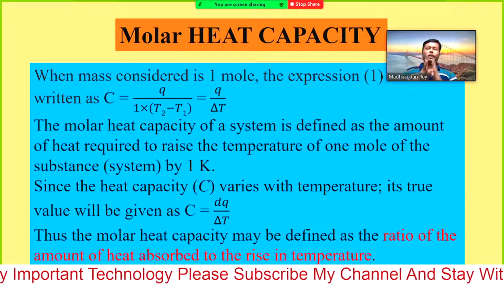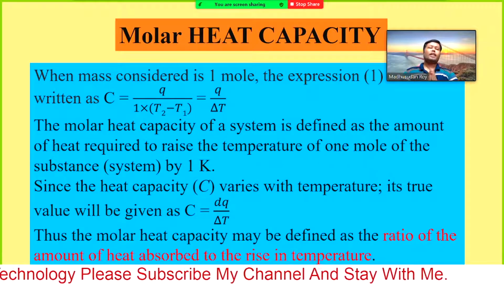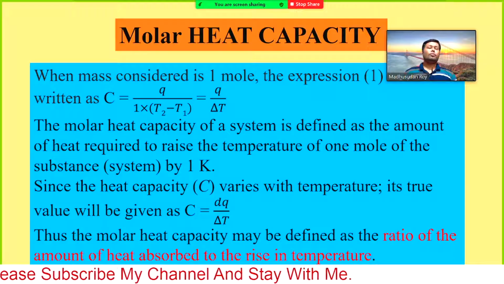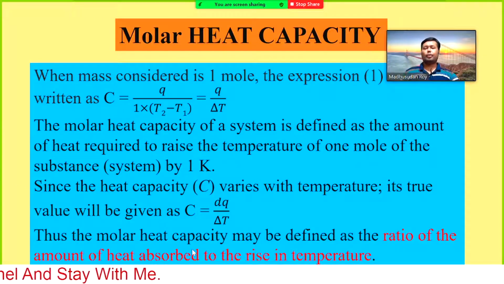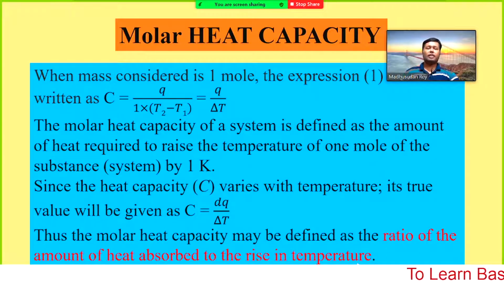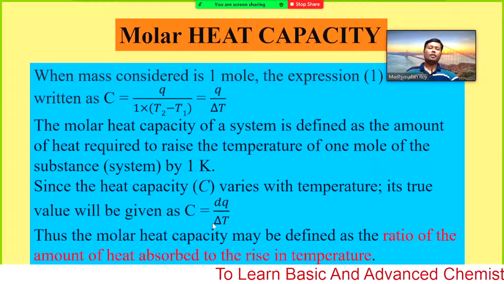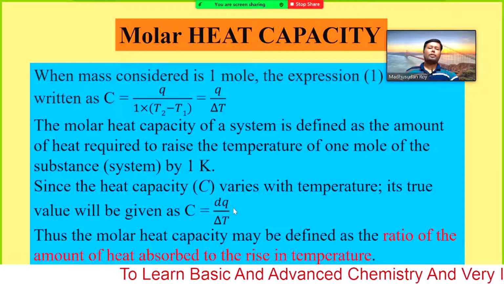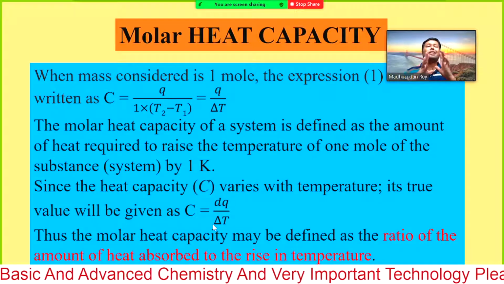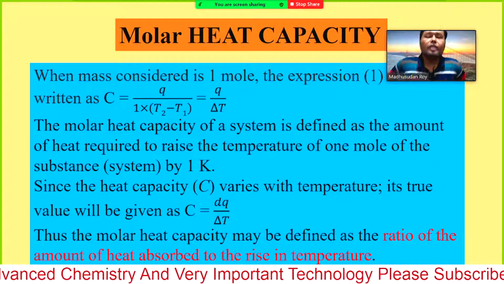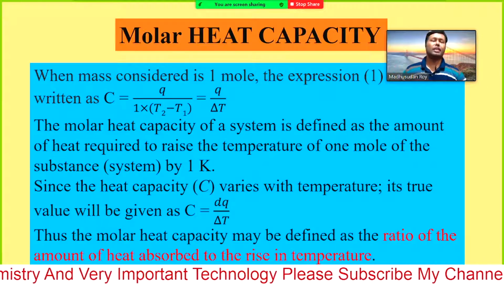Thus the molar heat capacity may be defined as the ratio of the amount of heat absorbed to the rise in temperature. So how much heat changed for how much temperature change, that is the molar heat capacity of any substance.